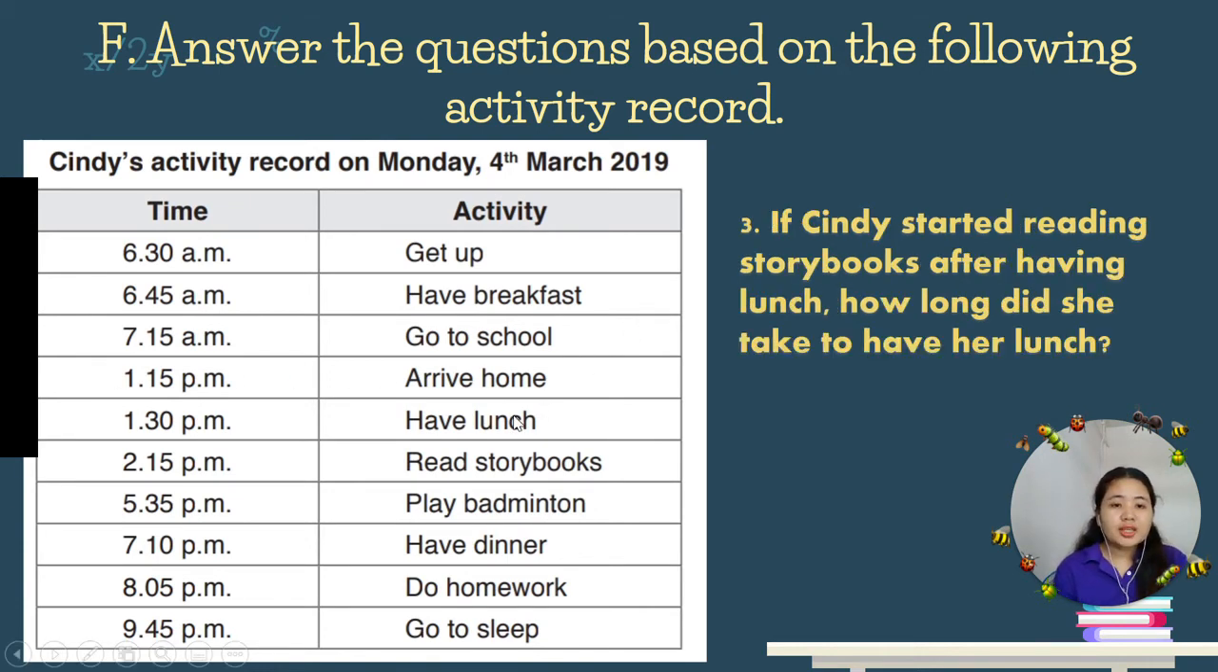Number 3, if Cindy started reading storybooks after having lunch, how long did she take to have her lunch?